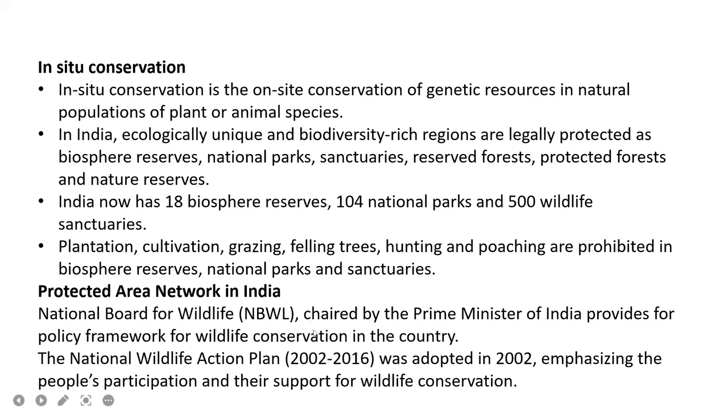So it is not only the people who are working in these areas, but all should support, and there should be awareness among all people about wildlife conservation. This is our duty.